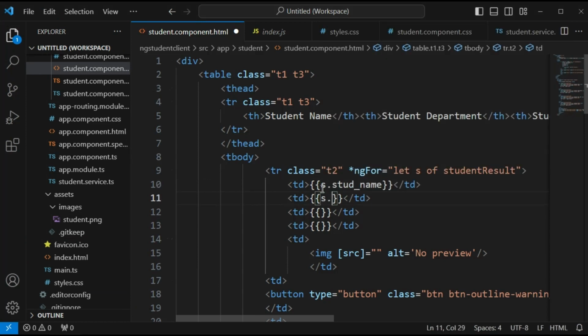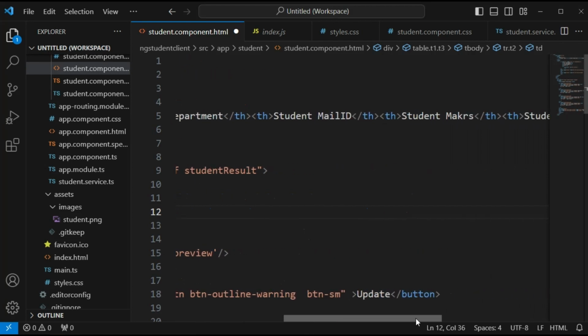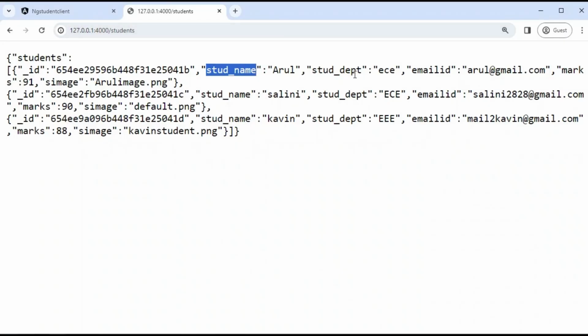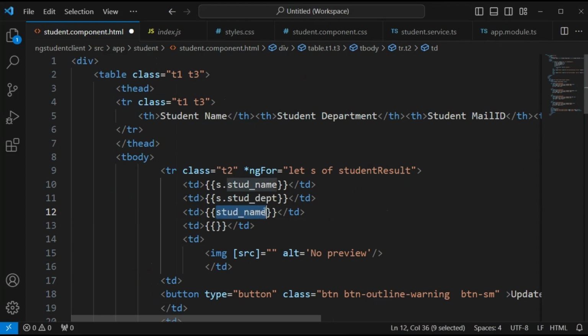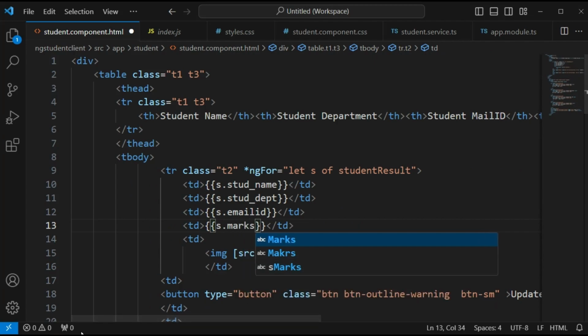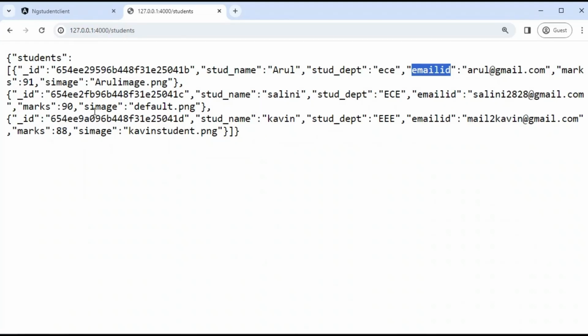Then we have s.student, next we have student email ID, for that we have the field name as emailId. s.emailId. Then we have s.marks. Then we have s.image.